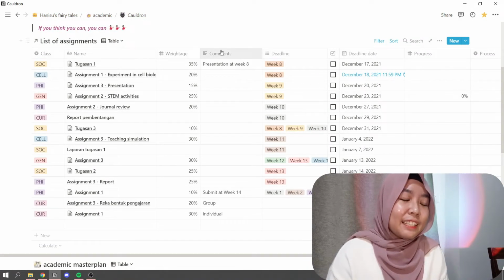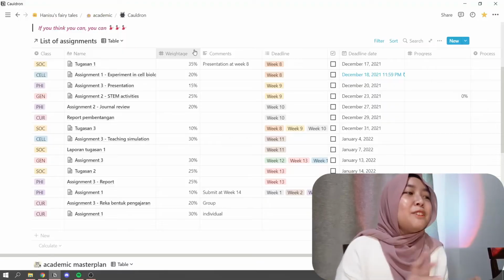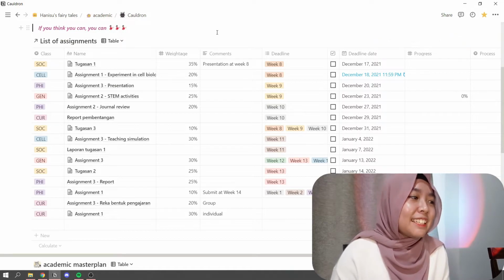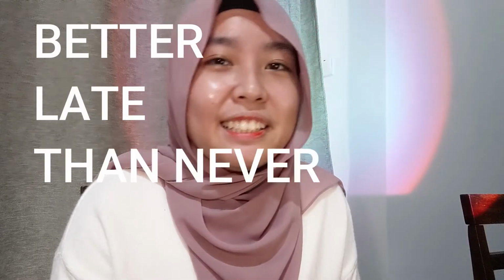I just wish I knew Notion before so that I could do better in my degree, because I really like planning and looking at everything at a glimpse rather than trying to find my way, like, oh, what assignments do I have to finish today, something like that. But it's okay. Better late than never, I guess.